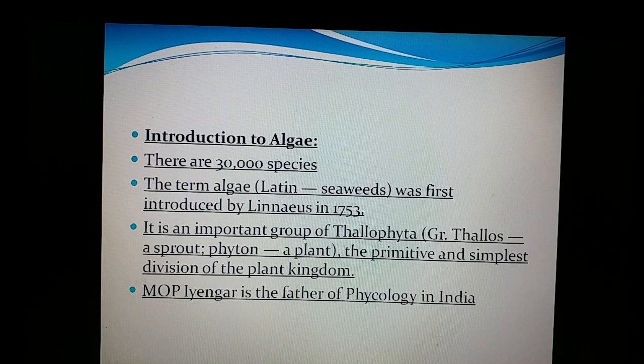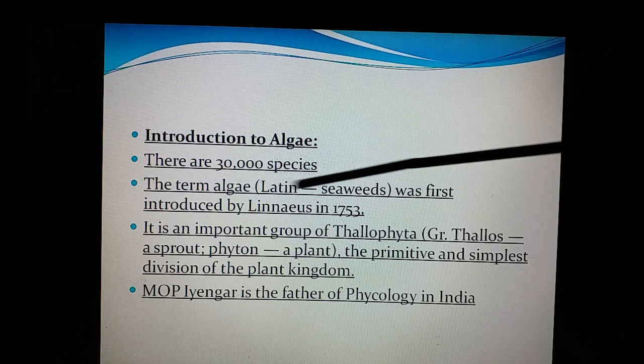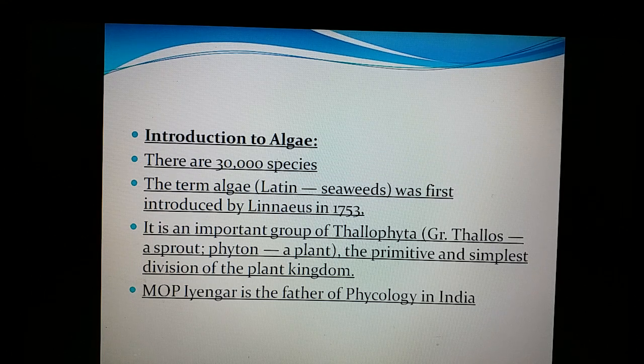It's a very huge group comprising around 30,000 species. The word algae was coined by none other than the father of modern botany, Linnaeus. Algae is one of the groups in Thallophytes. The word Thallophytes comprises algae and fungi. The study of algae is called phycology.